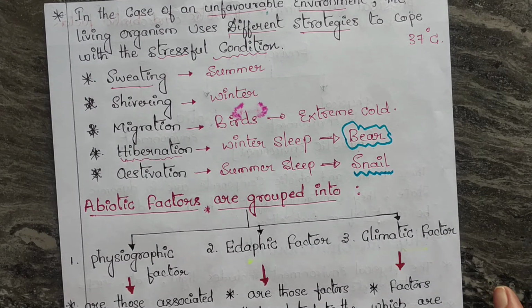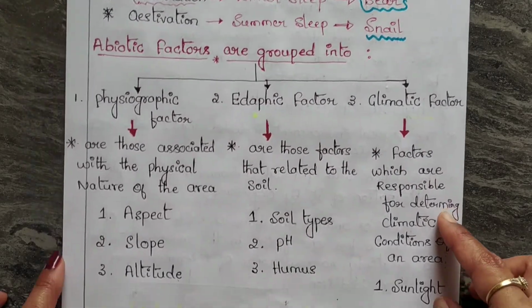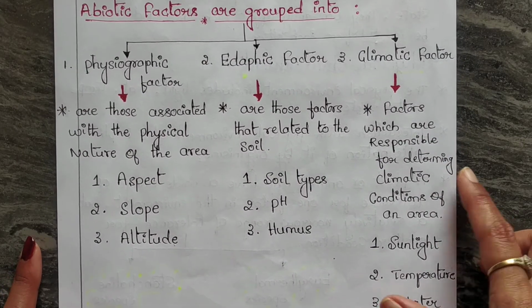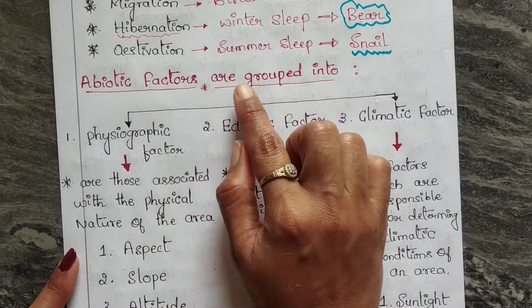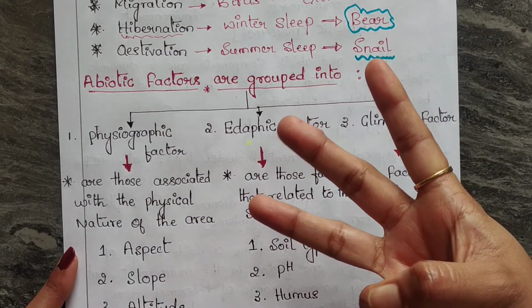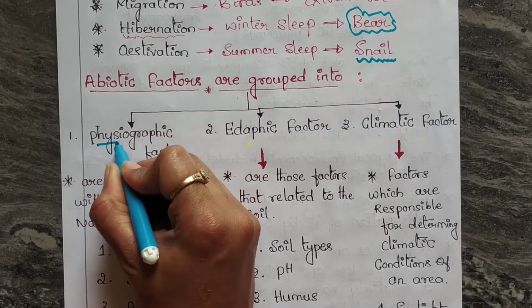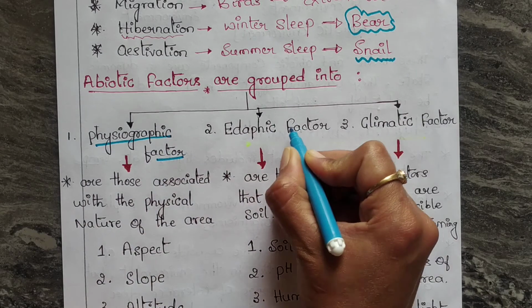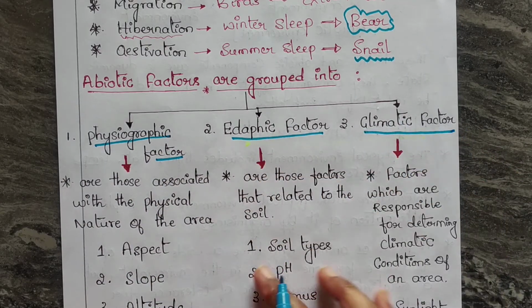Next, to explain further, I have prepared a chart. Abiotic factors are grouped into mainly three factors: physiographic factor, edaphic factor, and climatic factor.